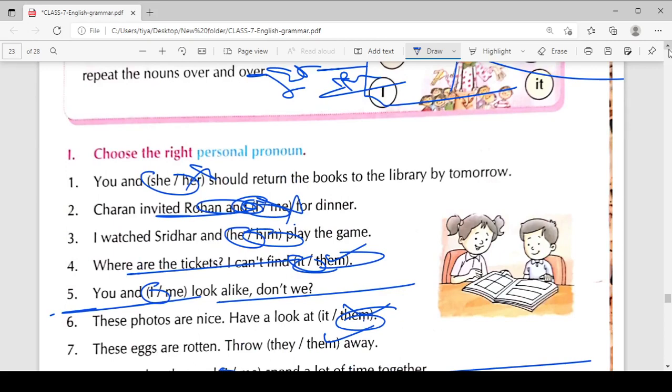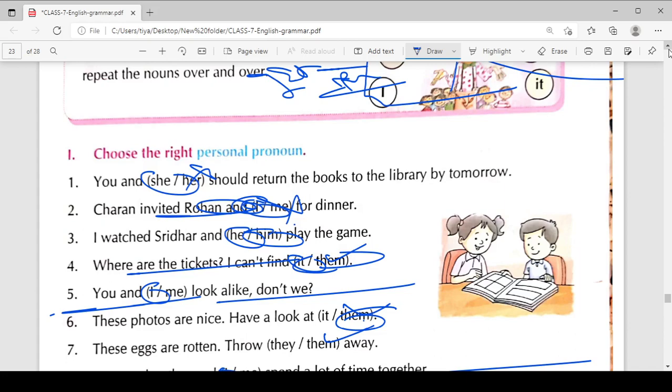So in the above examples, we have used the personal pronouns, the right personal pronouns. The important thing is that you need to choose the pronouns, and what kind of pronoun we can use in a sentence depends totally on the structure of the sentence. I always tell you that the structure and the tense of the sentence are important, like the voice of the sentence, whether it is active or passive voice, and whether it is a compound sentence or a complex sentence.